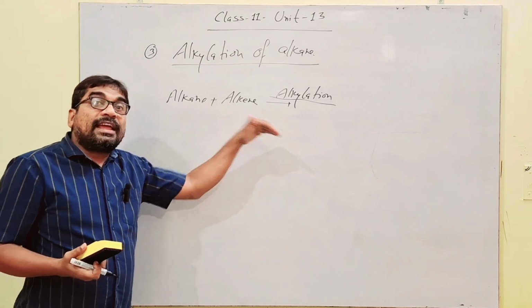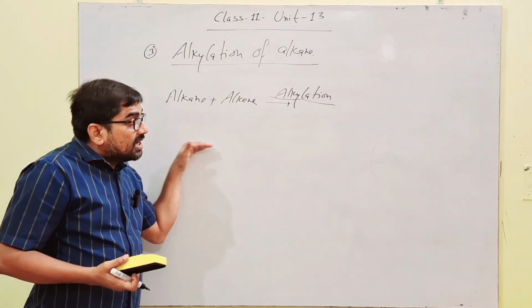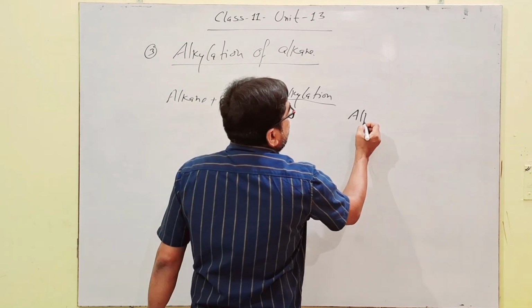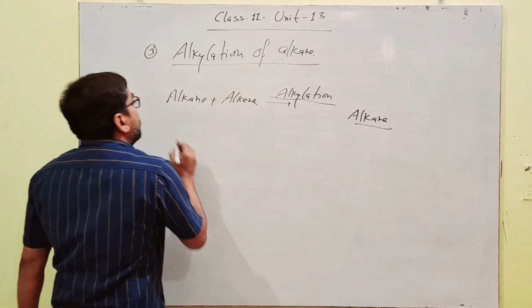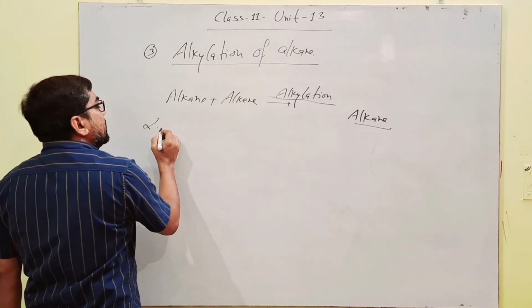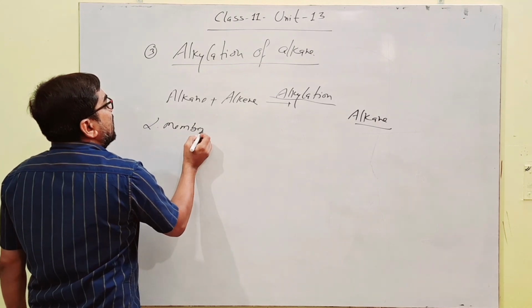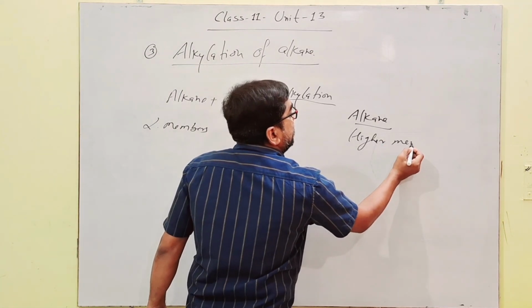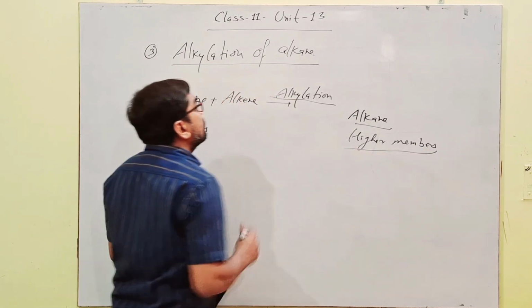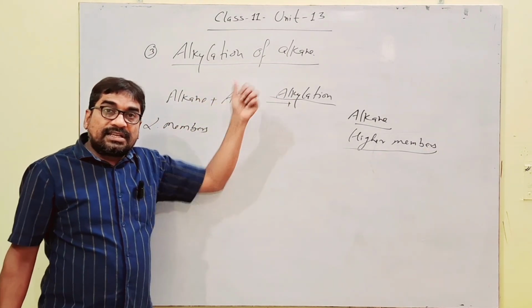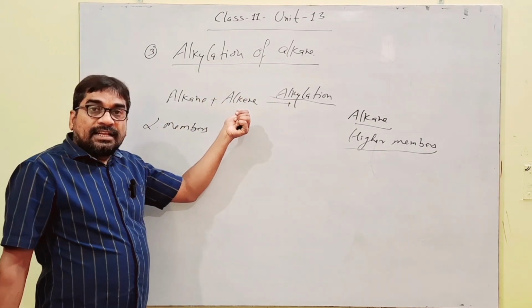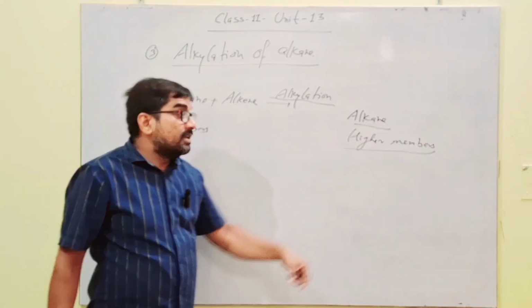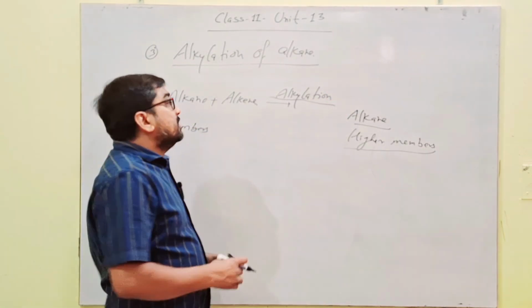The number of alkyl groups attached increases and the number of carbons in the chain increases, and the final product formed will be an alkane again. From lower members of alkanes, higher members of alkanes are obtained. Very significant reaction. In alkylation of alkanes, alkanes get added with alkenes, and finally we get higher members of alkanes because the number of carbons increases.